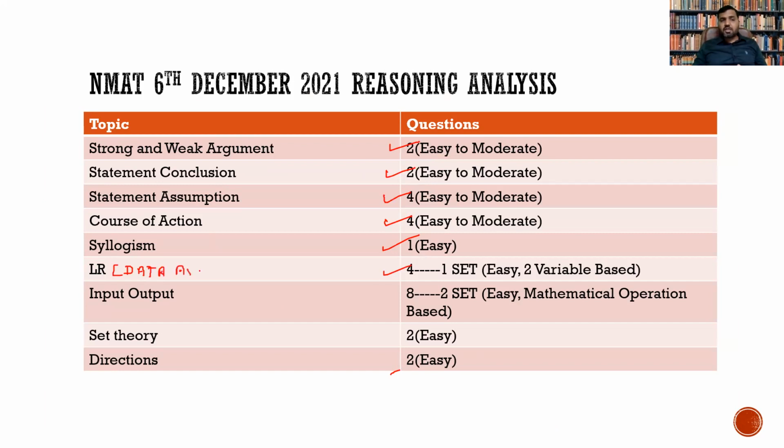It was so easy that there were only 2 variables. I mean, that question could be solved in 2 or 3 minutes, right? So 1 set of 4 questions, very easy level. And you see the input output, something that should catch your attention. There were 8 questions of input output, 2 sets. One of the sets was based on mathematical equations, right?